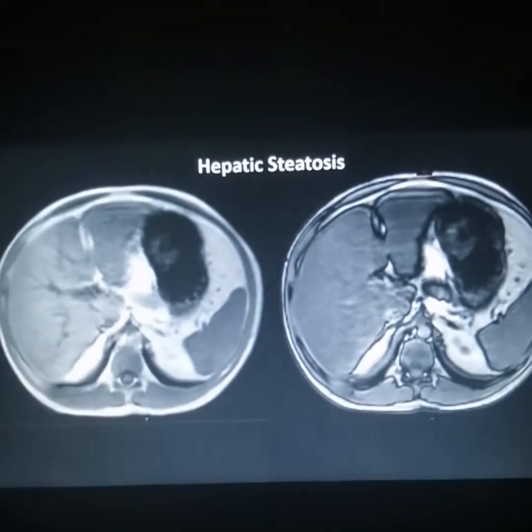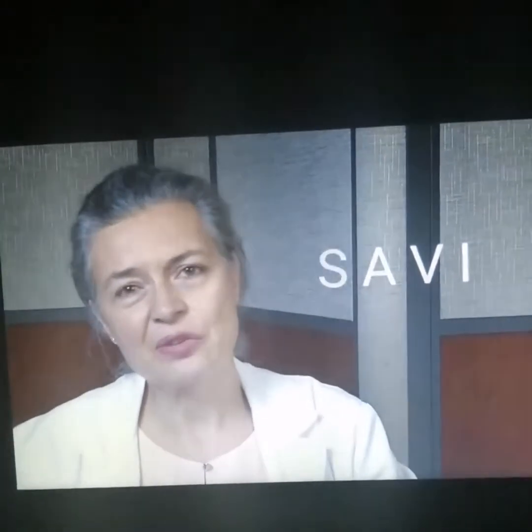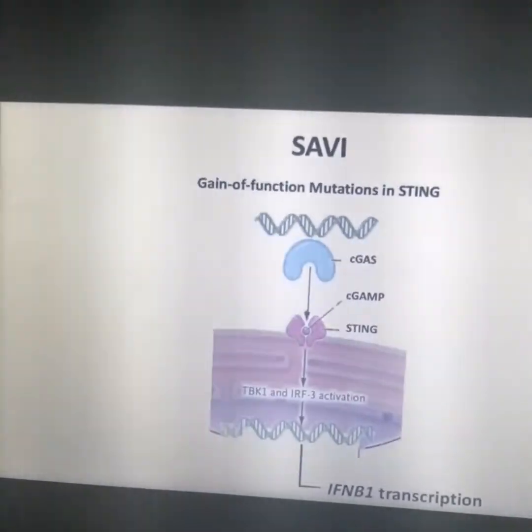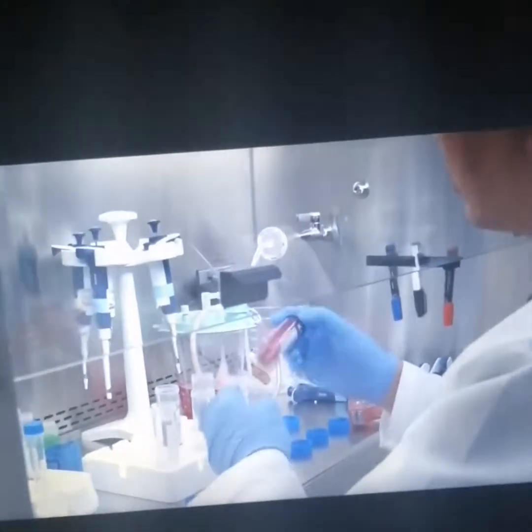and hepatic steatosis. SAVI is caused by mutations in TMEM173, a gene that encodes a viral sensor and adapter that, when activated, leads to the production of type 1 interferon or interferon beta. They present with cold-induced vasculitis, loss of fingers, and progressive interstitial lung disease, and an interferon signature in the blood that suggests chronic upregulation of interferon signaling. We therefore hypothesized that treatment with agents that target the interferon signaling may lead to amelioration of the disease.